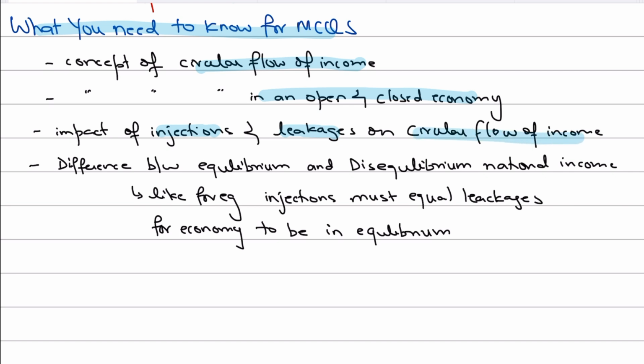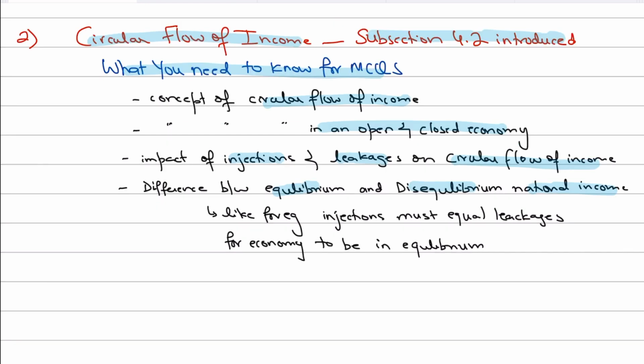You should also know, from an MCQ perspective, the difference between equilibrium and disequilibrium national income. When could national income be in equilibrium, or when could it be in disequilibrium? For example, national income will be in equilibrium when the level of injections equals the level of leakages, for an economy to be called in equilibrium, right? So this topic has been introduced this year, and I am definitely expecting MCQs to come on circular flow of income.